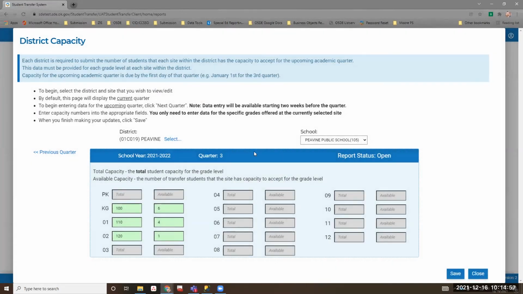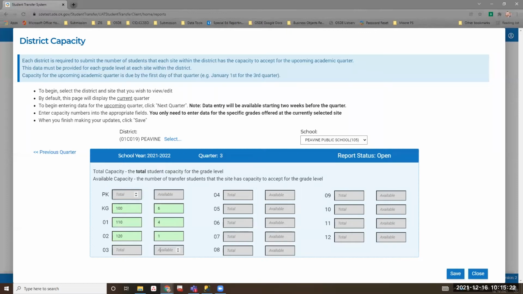We're moving on to quarter 3. So this is January 1, and we will put a January 1 right here next to this so that we're not confused. You can put in here, what is your total capacity of students? How many available slots do you have in that grade? You do that for each site: total capacity, and how many you have available right now.